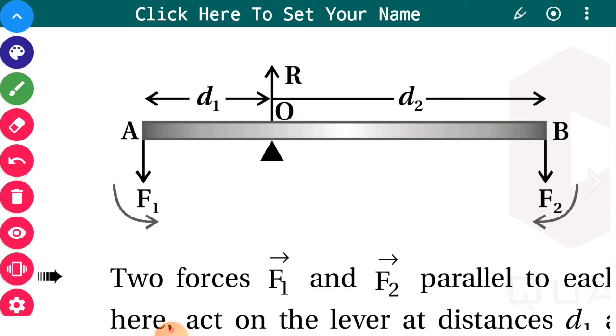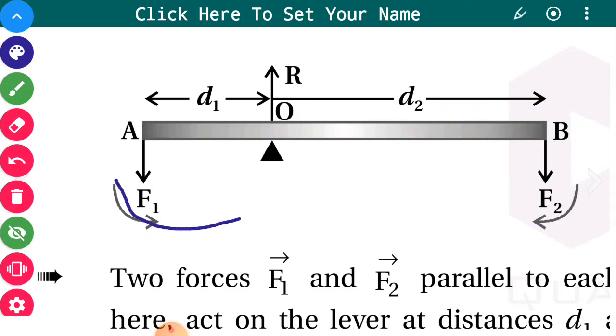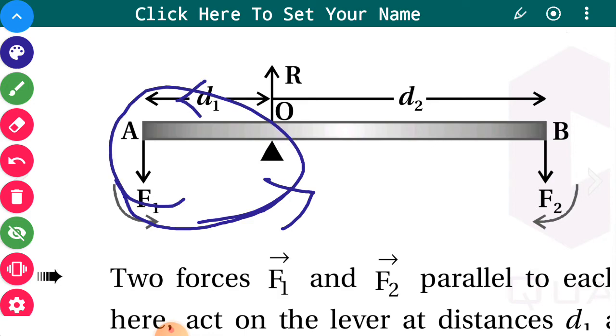One torque is going to produce rotational motion in the anti-clockwise direction, and the other will produce clockwise direction.